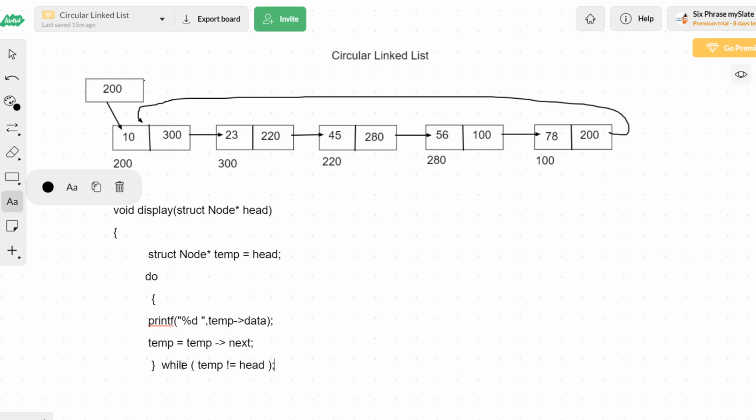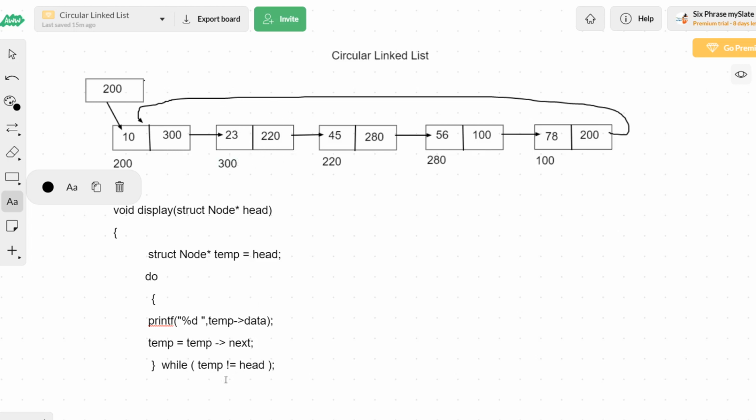Now the first time, temp and head will be pointing to the first node. I will enter the do block. Temp of data, 10, will be printed, and then temp equal to temp of next, I will be moving to the second node, which has data 23.